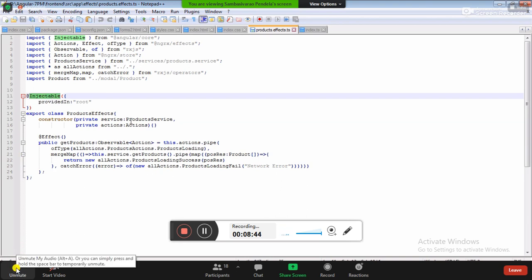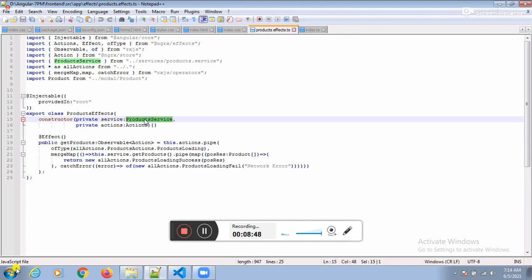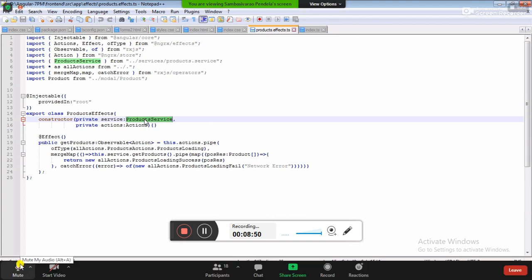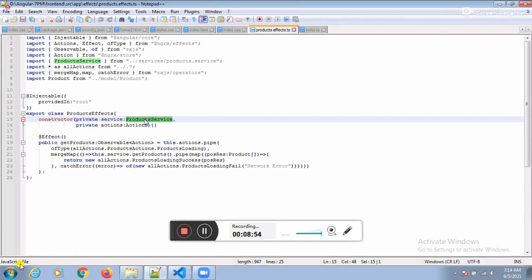Injectable. Did you create any service? Yes, sir, the product service. You people created one service, is my point right or not? So, is it dependency injection? Yes, sir.